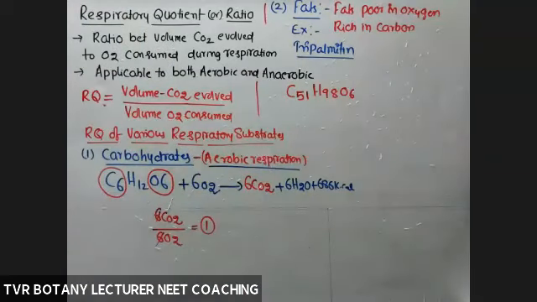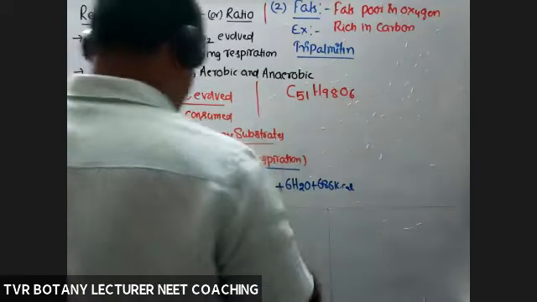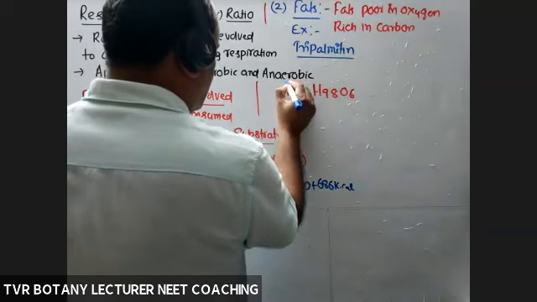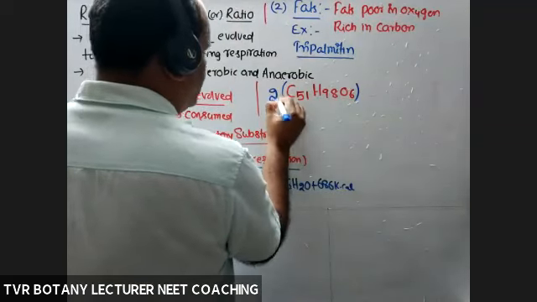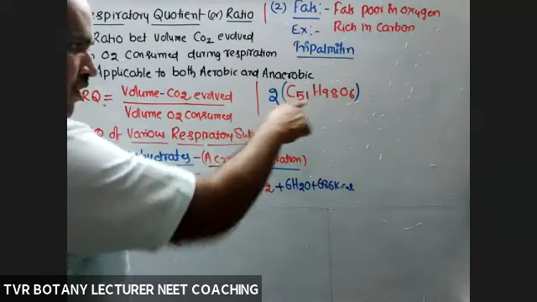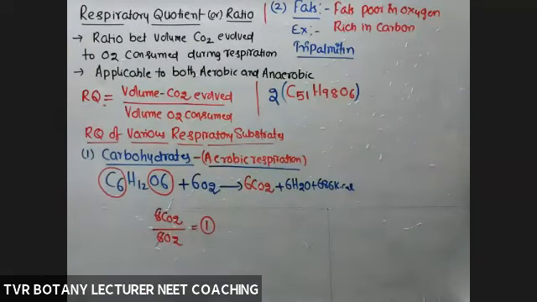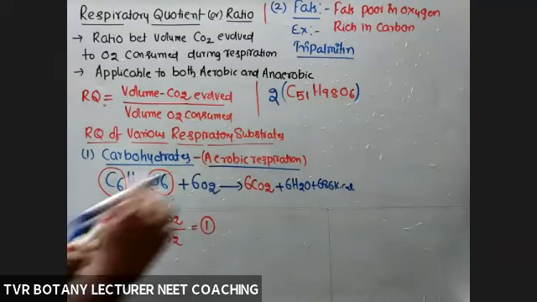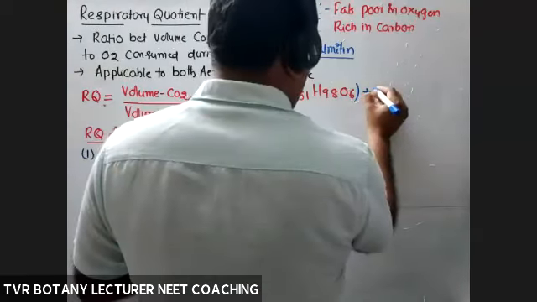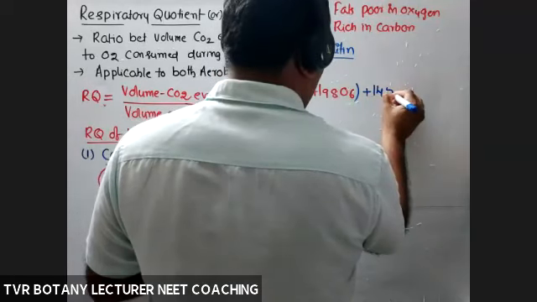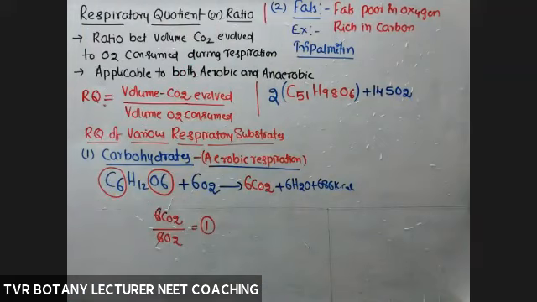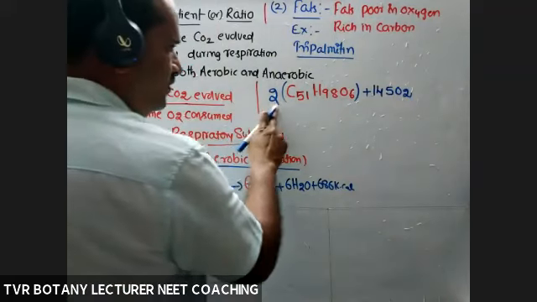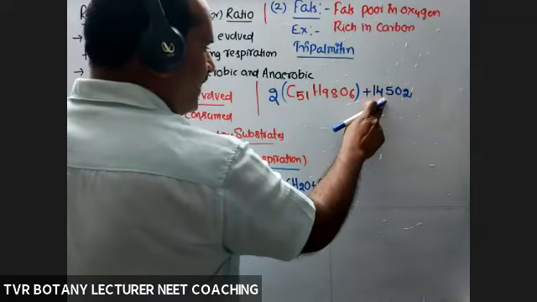Okay, right? So this is one molecule. In your textbook, they took 2 molecules, and this is very, very important. 2 molecules of tripalmitin need what about the number of oxygen molecules? 145 O2 molecules. Okay, 2 molecules, 145.